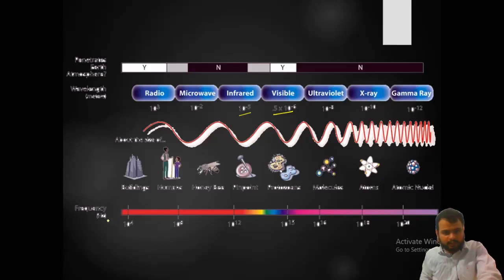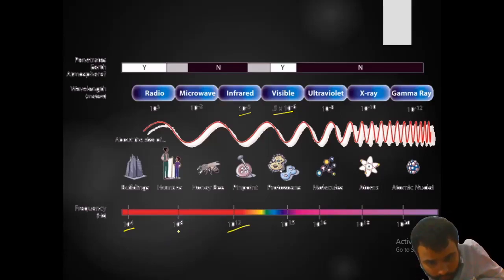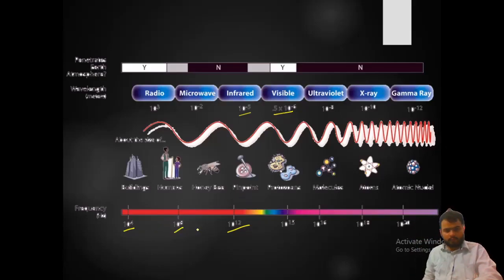As you can see, the frequencies are 10 raised to power 4, 10 raised to power 8, and so on.